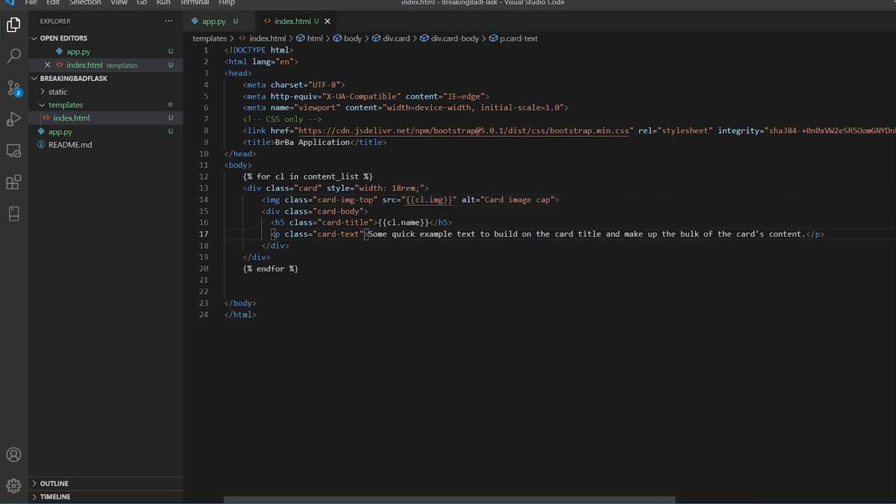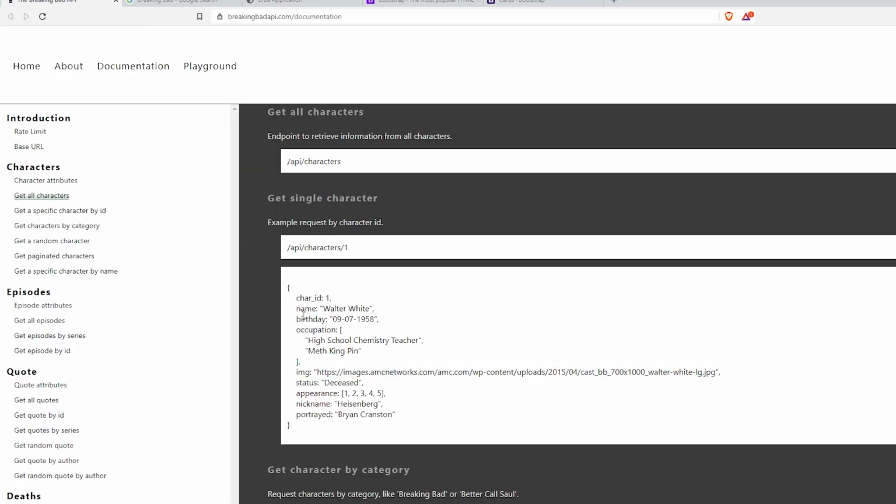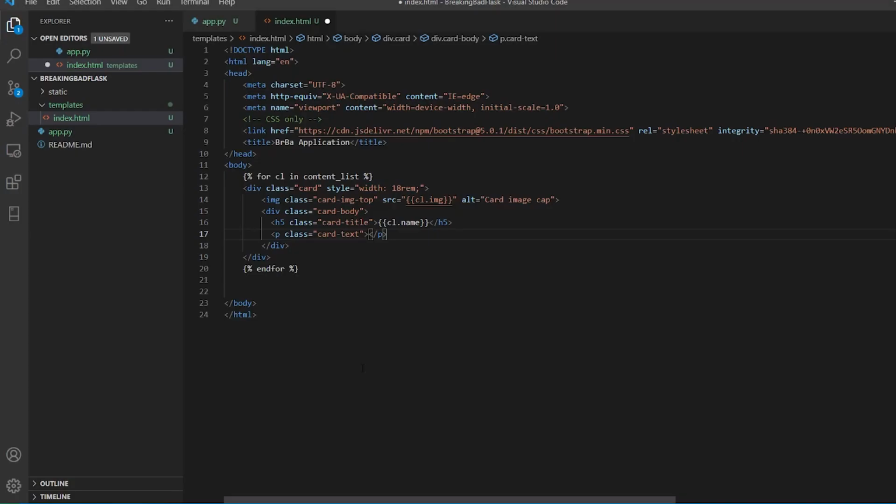So the way I would do it, now I'll get rid of this because I don't require it. And now I want to make it look quite more appealing. See, you can come over here and check what is there. I'll print out the birthday and I'll take the nickname. Okay, status is also fine. So status, birthday and nickname. I'll say DOB, date of birth. I'll say like this, CL dot birthday.